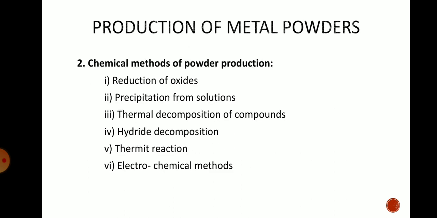Secondly, in chemical methods of powder production, we will see the reduction, oxidation, precipitation from solutions, thermal decomposition of compounds, hybrid decomposition, thermit reaction, electrochemical methods or electroplating methods. These all are the methods by using which we can produce the powder of a metal. These are the chemical methods. In this all we will see one important method, that is reduction of oxides. That method we will see in detail.